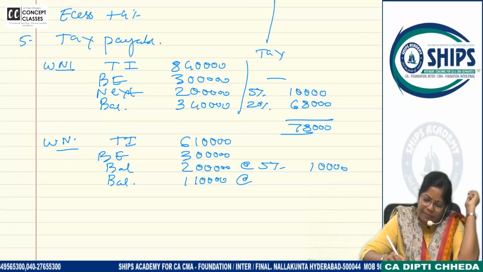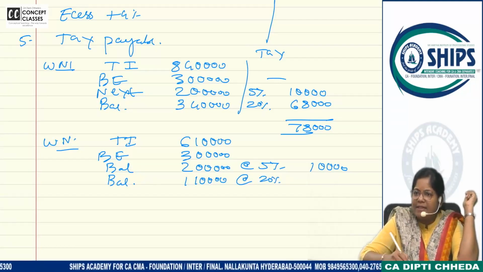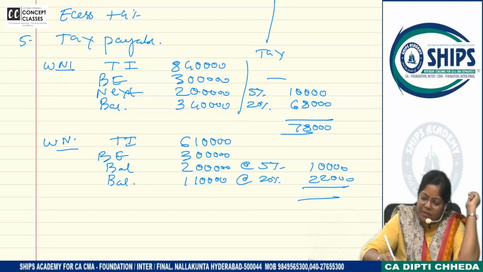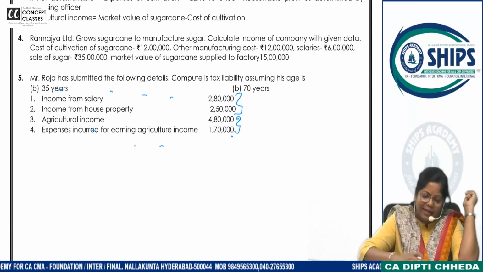On 1,10,000, how much? 20%. And that is how much? 22,000. So what is the tax? 32,000. Come back.